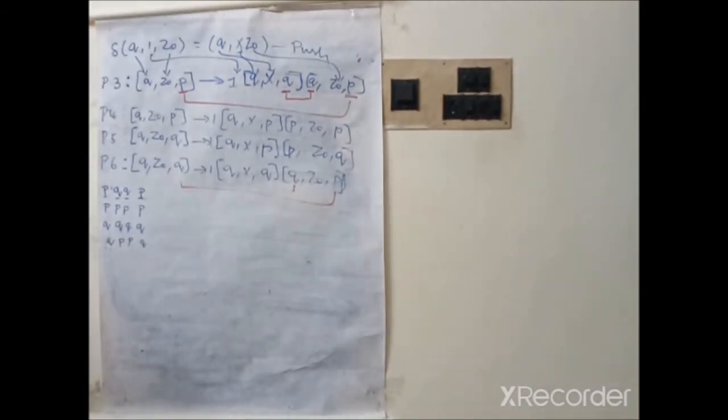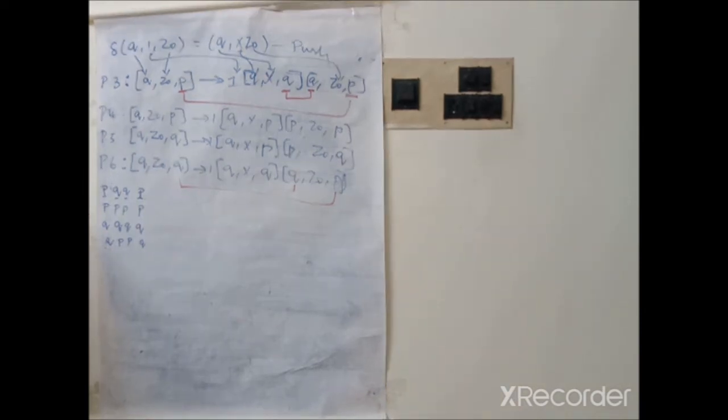So based upon the number of states we can write the possible combinations. Since we have 2 states, we have 4 combinations. If we have 3 states, we will have 9 combinations. Okay, so this is for push operation.